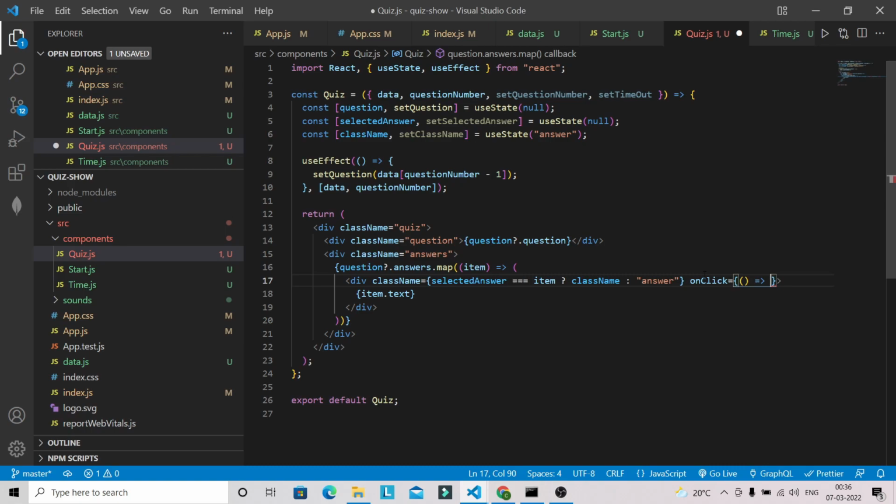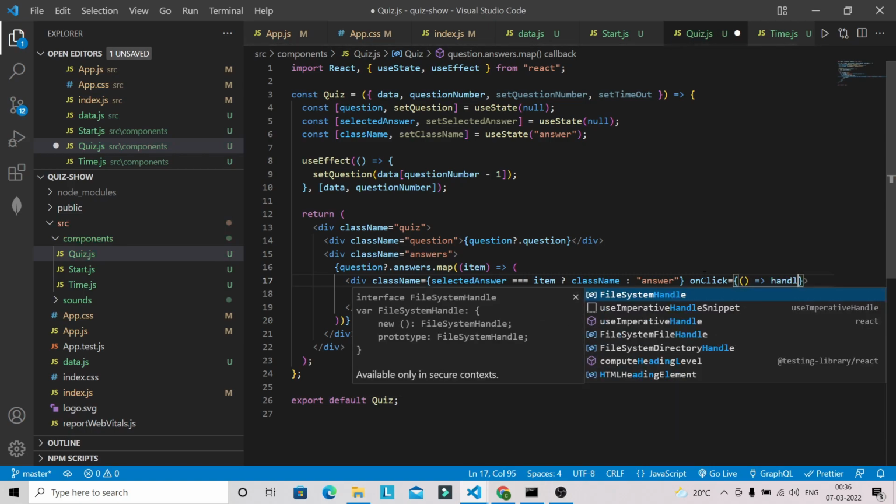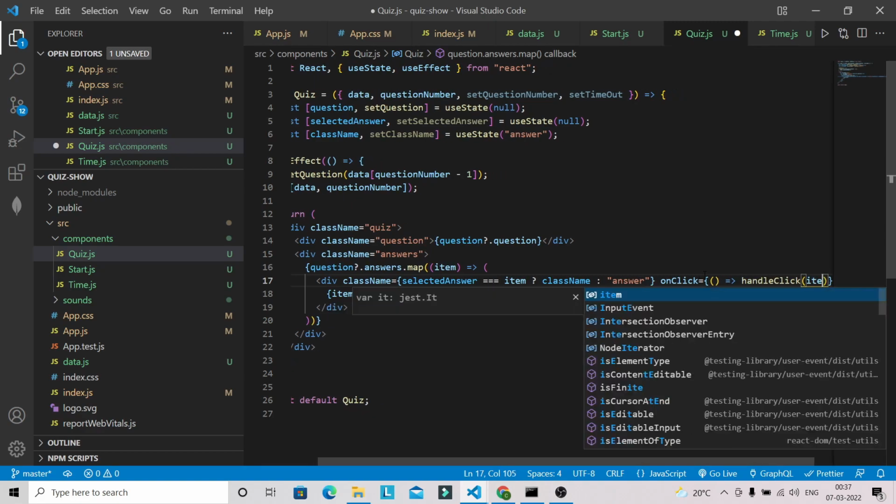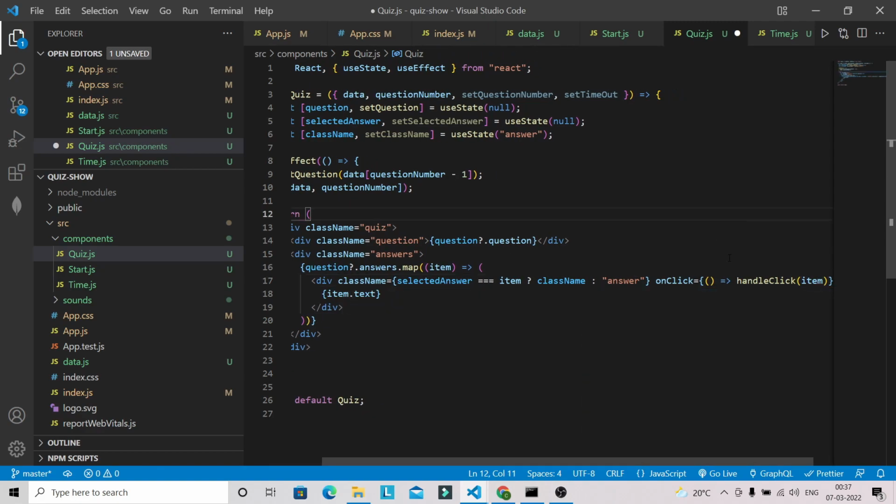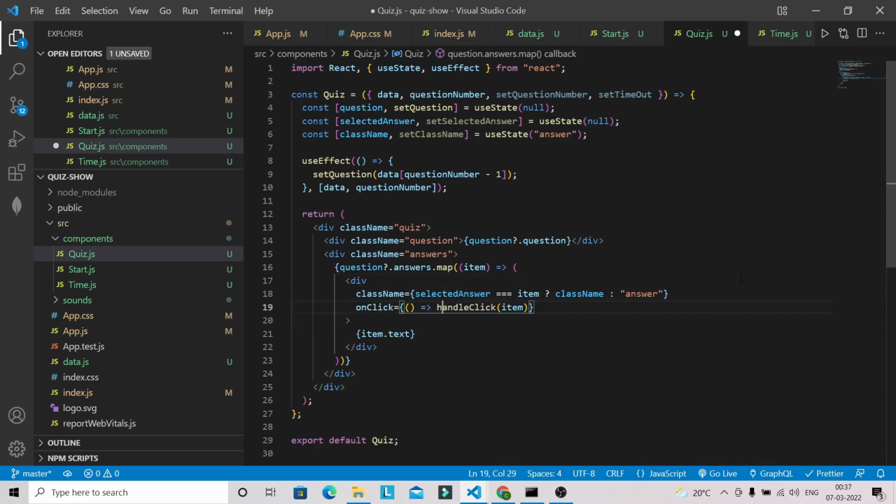So handle click, I'm going to have a method and I'm going to pass the item to this handle click. And here we also have to take care, if the user has clicked on an answer, then we should not allow them to select another answer, okay.